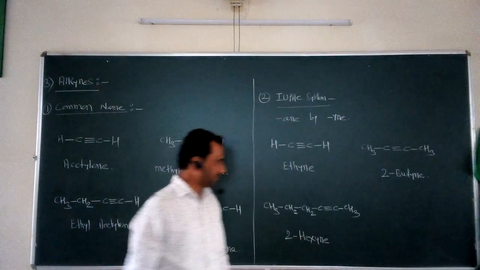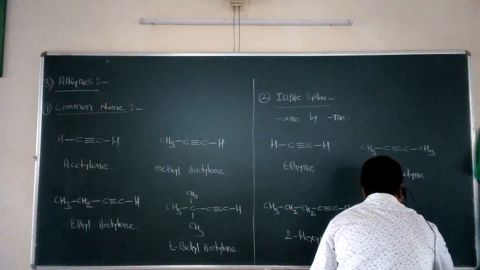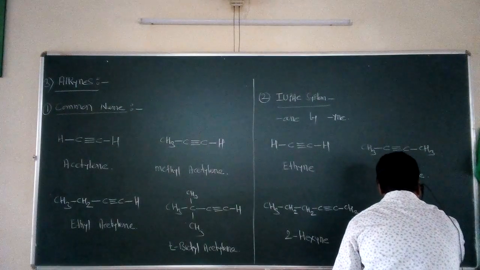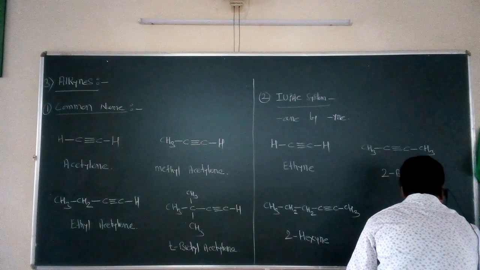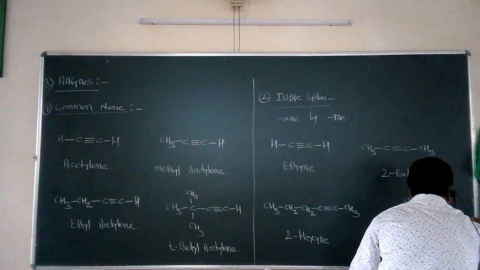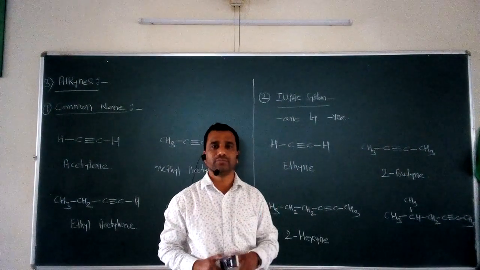And at the last, let me take another example. Suppose this is CH3, CH, single bond CH3, single bond CH2, single bond C, triple bond C, single bond CH3. Suppose this is the next example for assigning the IUPAC name.